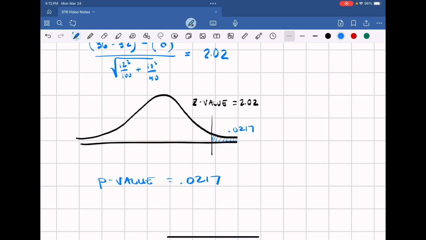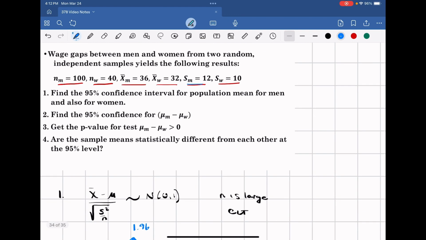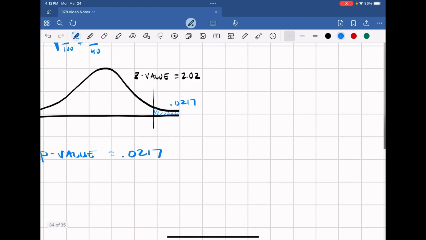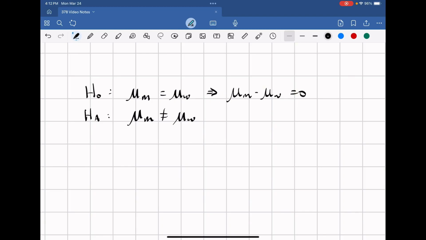Now we can go ahead and go to number 4. And number 4 is, are the sample means statistically different from each other at the 95% level? So this is slightly different than what we just asked. In this case, our null hypothesis is that mu men is equal to mu women, and the alternative is that they are not equal, because it's asking, are they different? Not is one greater or equal to the other. So this can be rewritten as mu men minus mu women equals 0, and the alternative is mu men minus mu women not equal to 0.